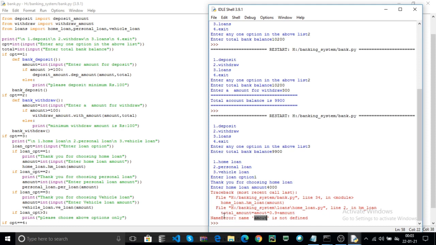Here amount. Now you can easily identify that the home loan .py file contains the error. In that banking system, the loans package home_loan.py contains the error.